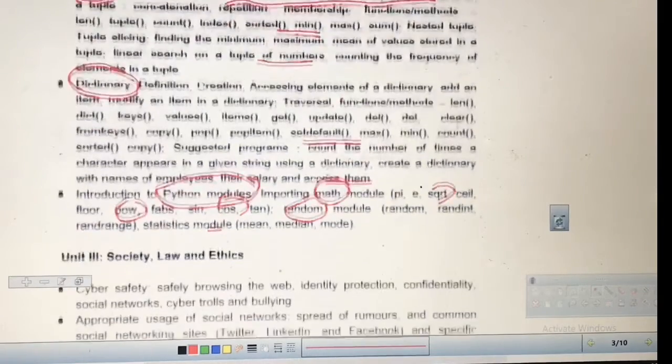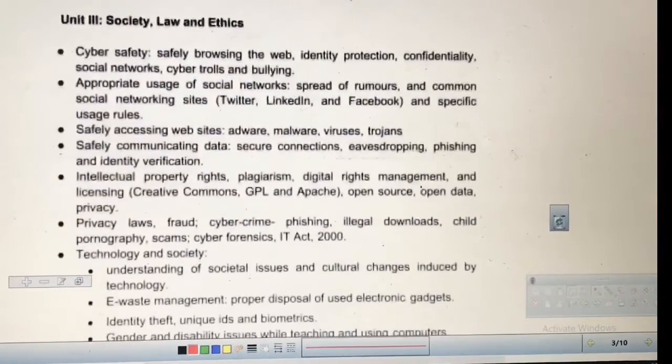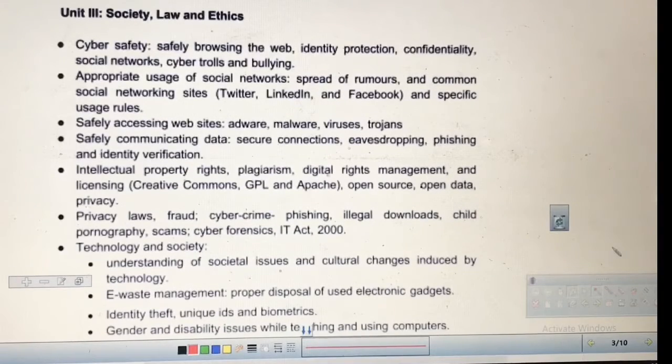In the syllabus there are so many modules. After that, this is your last chapter. This is a somewhat theoretical chapter, but it is also very important, because this chapter carries a weightage of 15 marks.